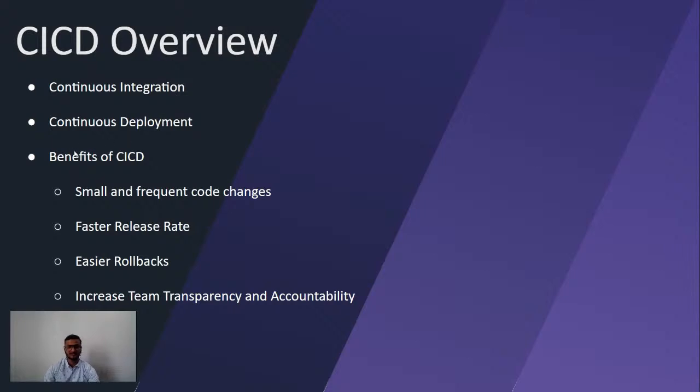Now we will understand the benefits of implementing CI/CD. We can deploy small and frequent code changes, because all the things will happen at a very fast rate. And we can also roll back things easier. Now we have a proper pipeline, so if I have to roll back, I just have to trigger a rollback and it will roll back to the stable version. It also increases transparency and accountability, because if something fails, we can get a proper alert on mail that my code or build is failing.